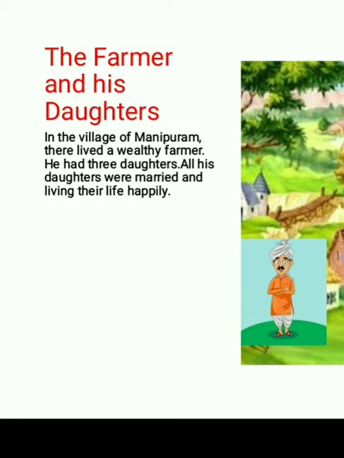In the village of Manipuram, there lived a wealthy farmer. He had three daughters. All his daughters were married and living their life happily. So, in the village named Manipuram. What is the name of their village? Manipuram. There was a wealthy farmer. What is meant by wealthy farmer? Rich farmer.